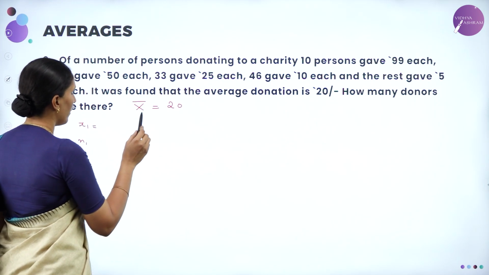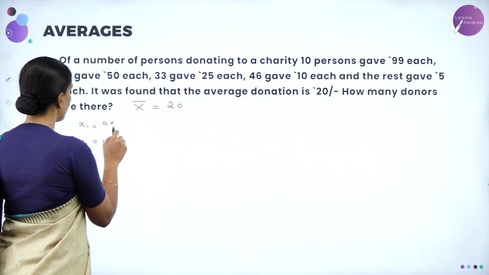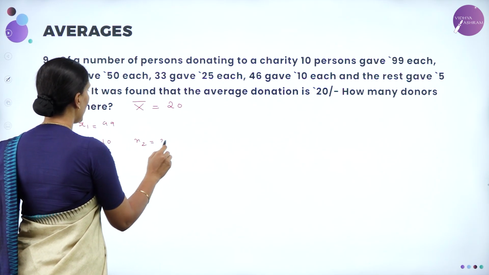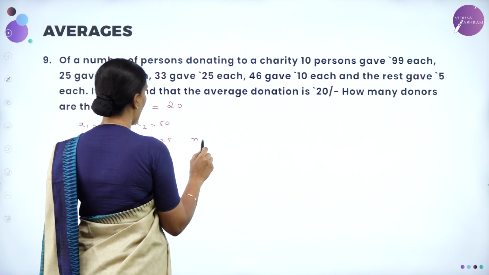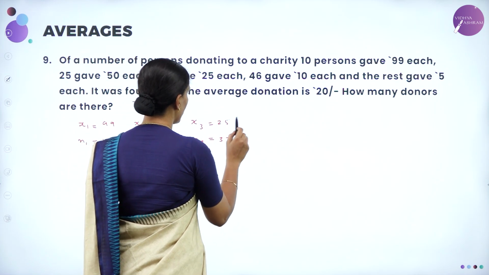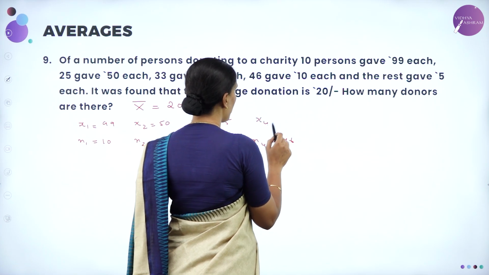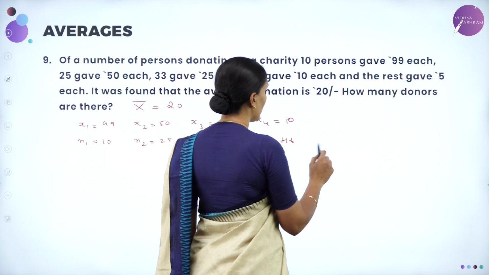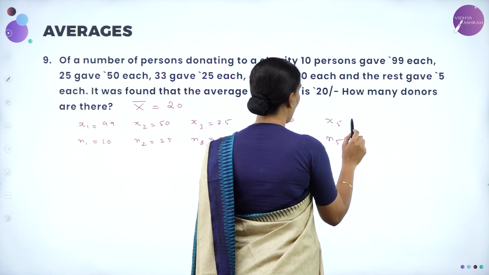So now 10 persons gave 99 rupees. Next we have 25 persons who gave 50 rupees. Next we have 33 persons who gave 25 rupees. Next we have 46 persons who gave 10 rupees. And the rest, that is n5, we don't know. They have given 5 rupees.